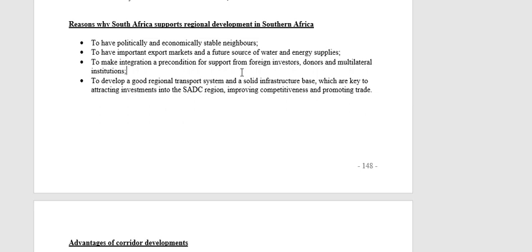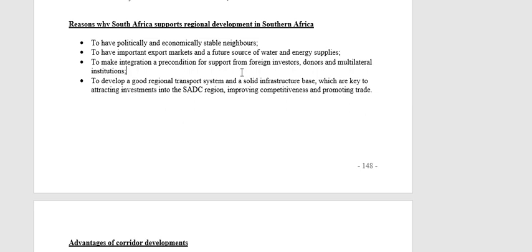All right, we can't just expect other countries to help us all the time. Where we are able to, we need to lend a helping hand to countries that need help from us as well, okay? So foreign investors will not help us unless we can prove that we are helping others as well.